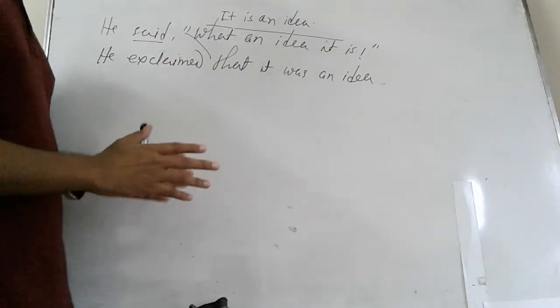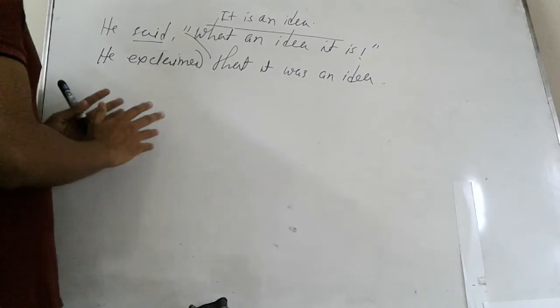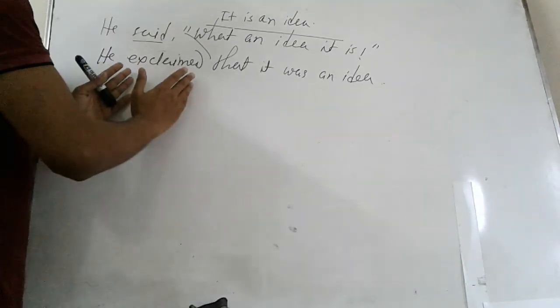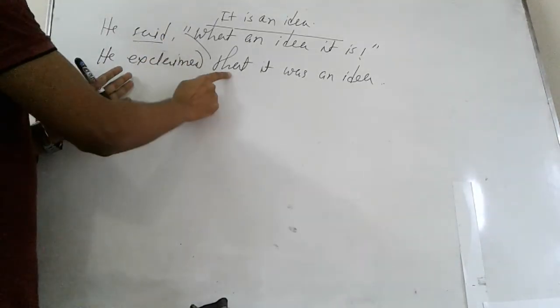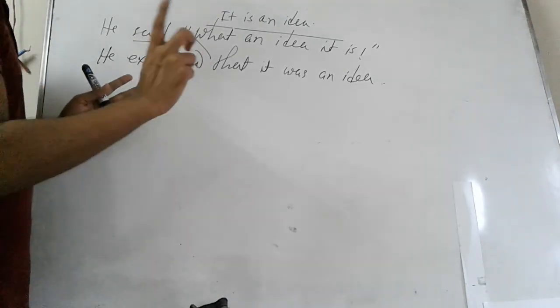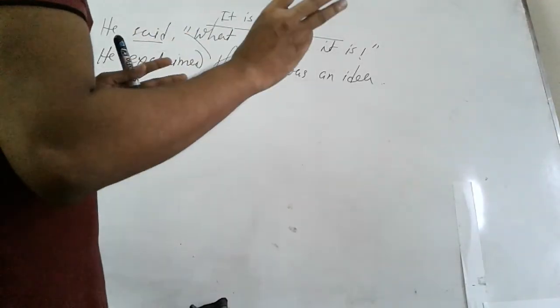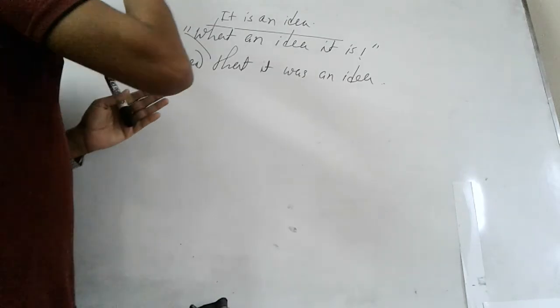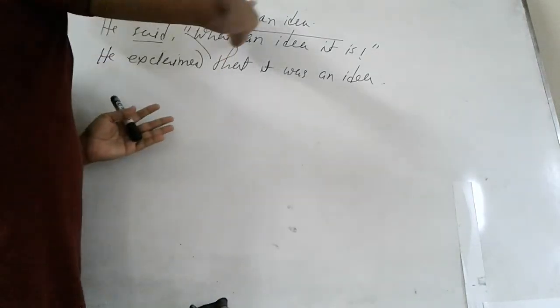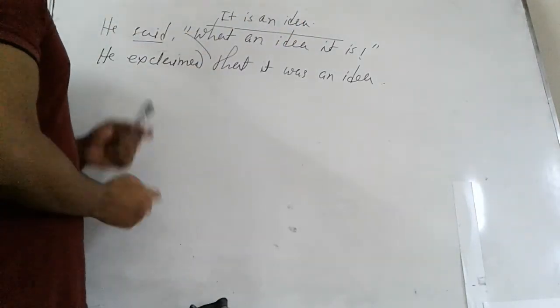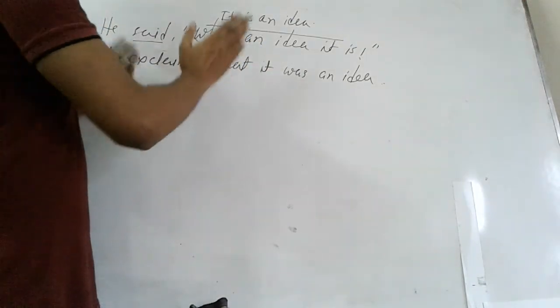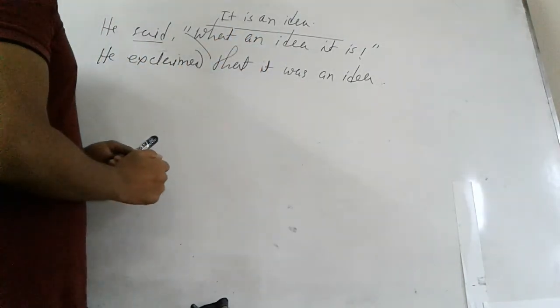So what you have to do here, actually we have to take exclaimed, this is the first thing, then that in the place of inverted comma, this is the second thing, and the third and most important thing is that you have to turn it roughly into assertive sentence, then make it indirect according to the rules of assertive sentence.